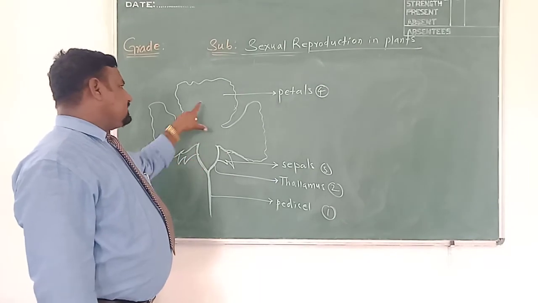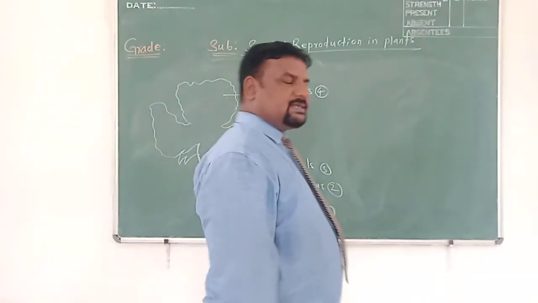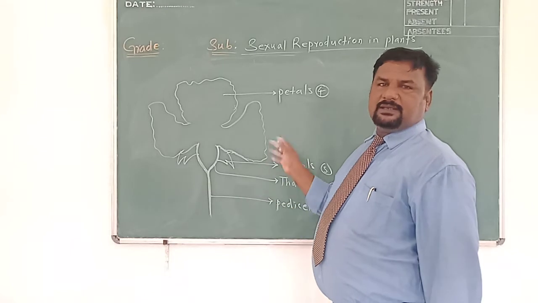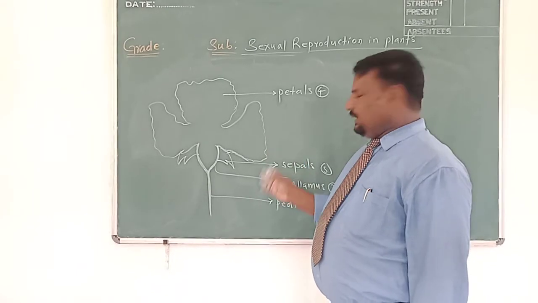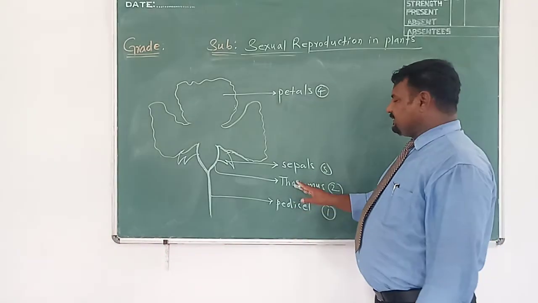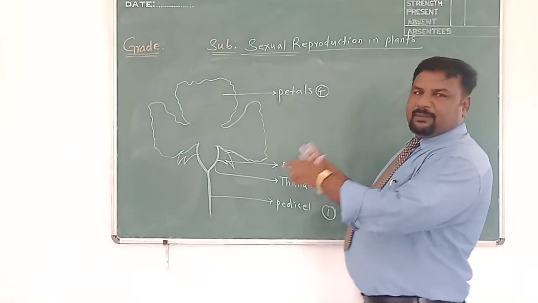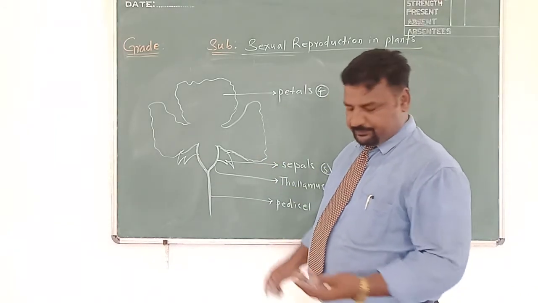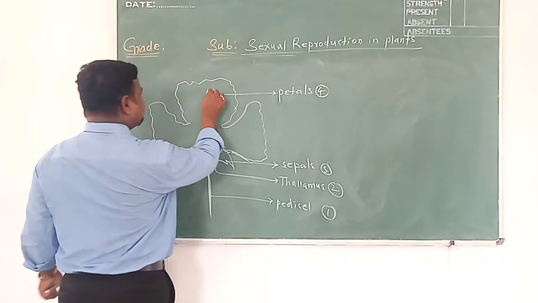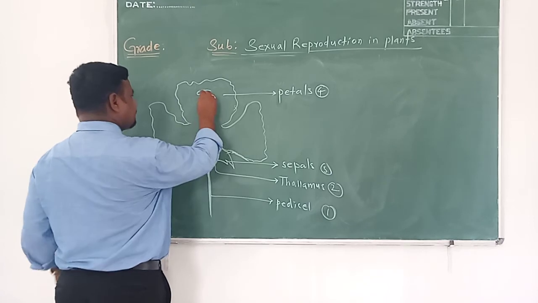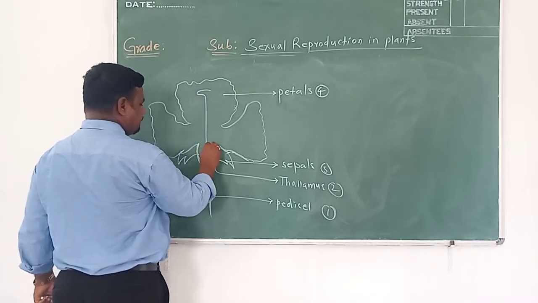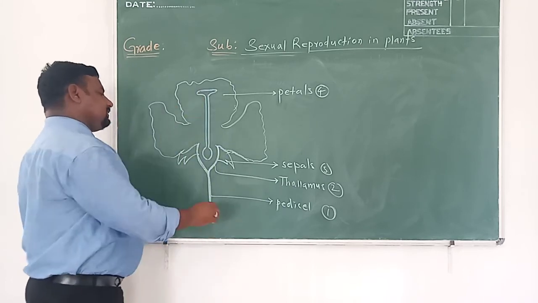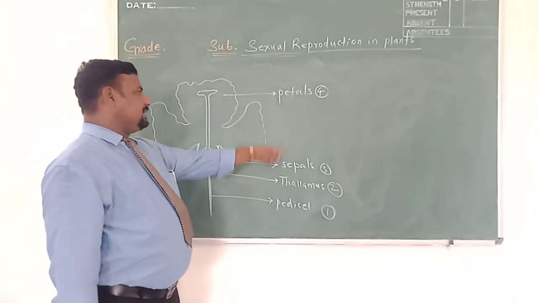In addition to this, now is this given flower neutral or unisexual or bisexual, children? This given flower is a good example of a neutral flower, because in this flower there is no male part and female part. We are only able to see the parts such as pedicel, thalamus, sepals, petals. The male and female part, androecium and gynoecium, is lacking in the given flower. So the given flower is a neutral flower. And now tell me, now this is a flower where all the essential parts are there.